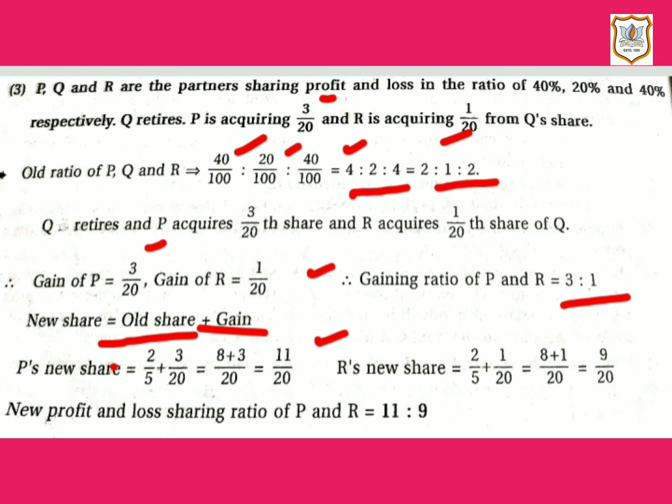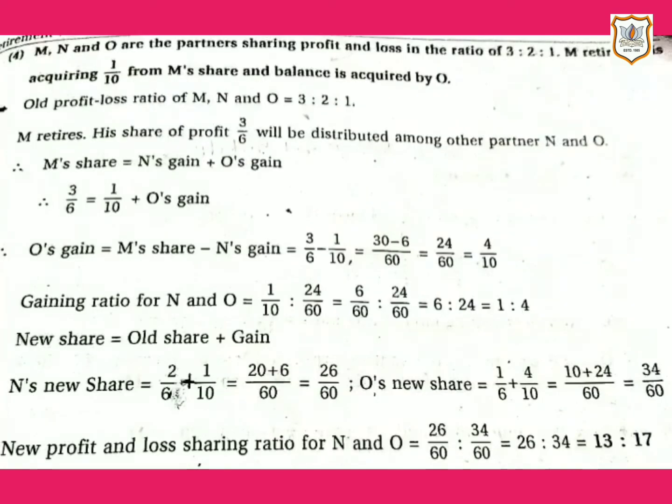Similarly, R's old share is equal to 2/5 and R's gain is equal to 1/20. If you solve this, you will get 9/20 as R's new share. So therefore, new profit and loss sharing ratio of P and R is equal to 11:9.